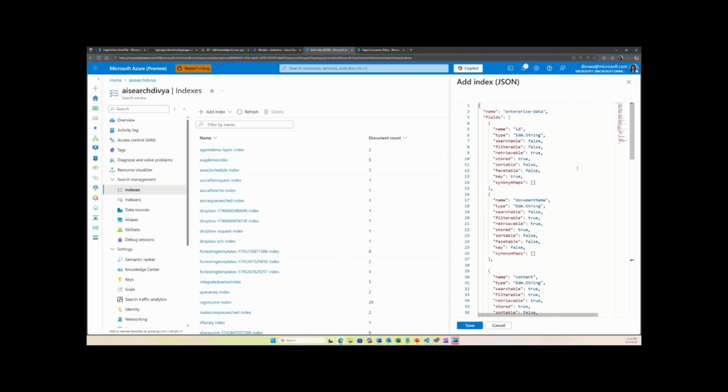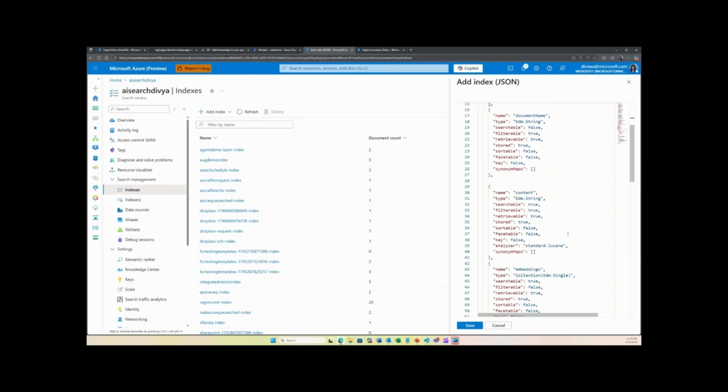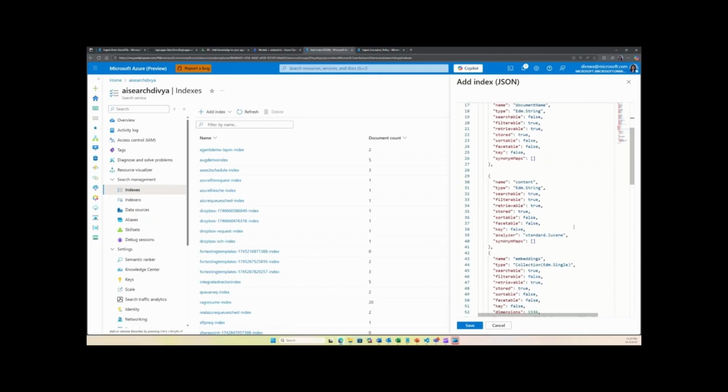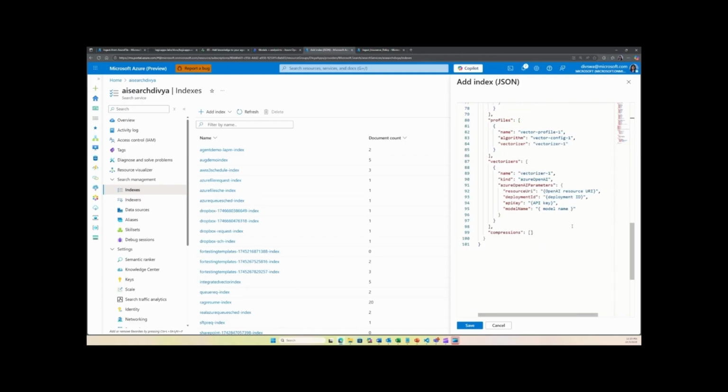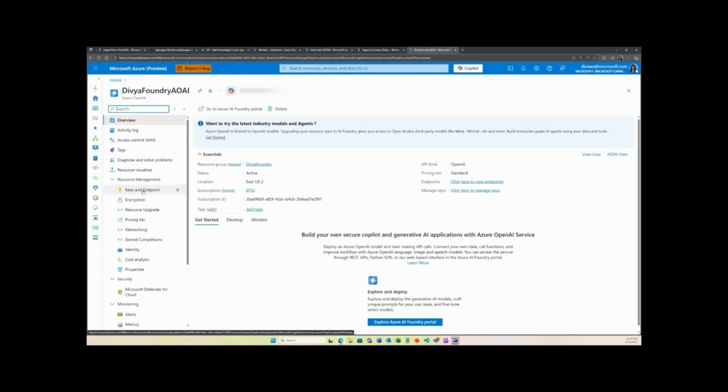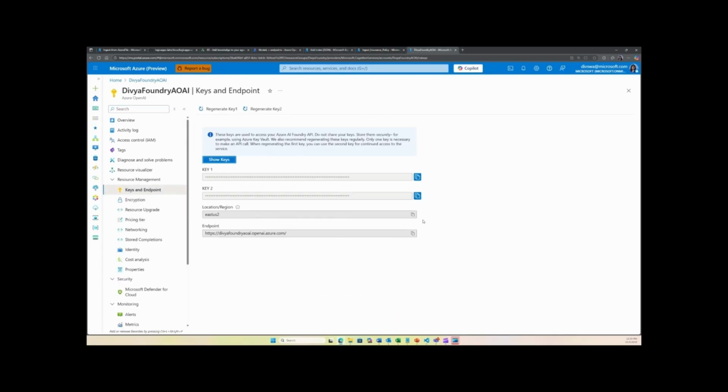So I'm going to use the schema as is, but you may want to change the name as per your needs, or any field that you want to add or update. We do have to provide all the OpenAI parameters here. So here is the Azure OpenAI instance that I'm going to use. We'll use the endpoint and the key from here.